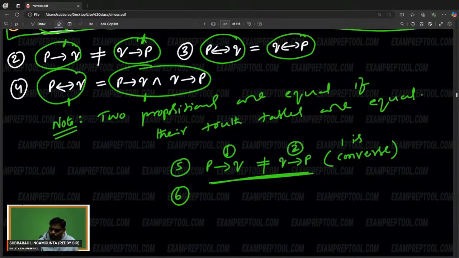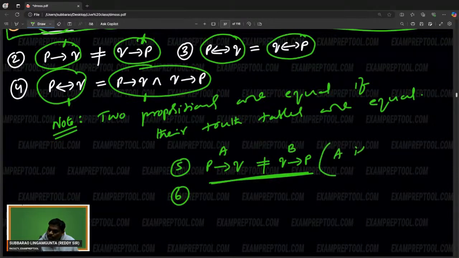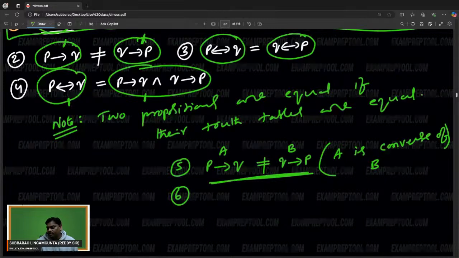I will write properly so that you don't get confused. It is A here, it is B here. So remember, A is the converse of B. This is called converse. The technical word is converse. Sometimes people will ask you, P implies Q, what is the converse? Q implies P. Are they equal? No. They are not equal.